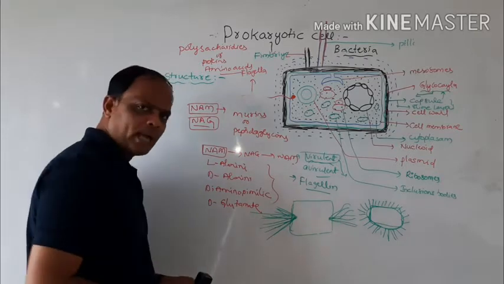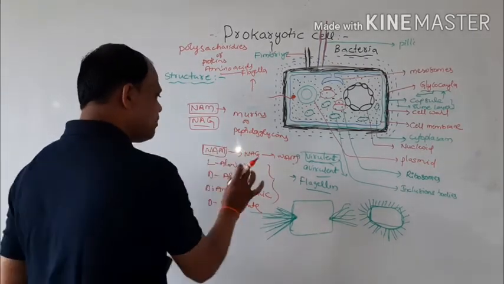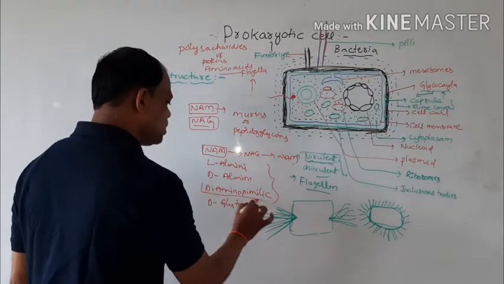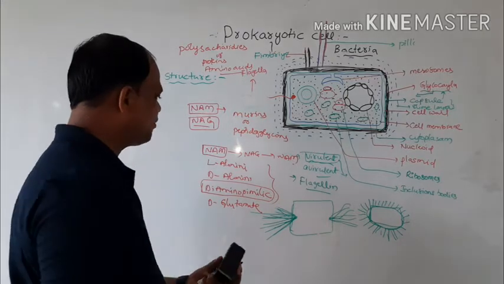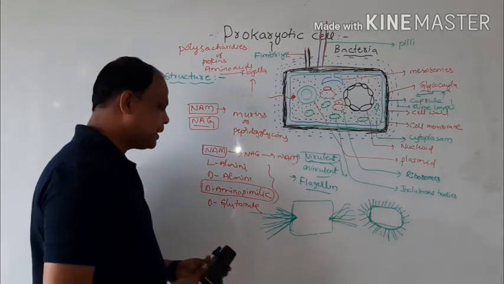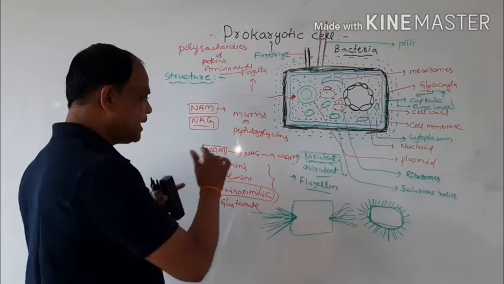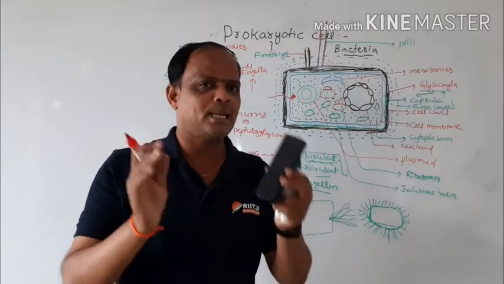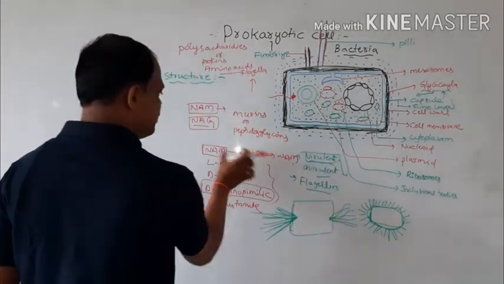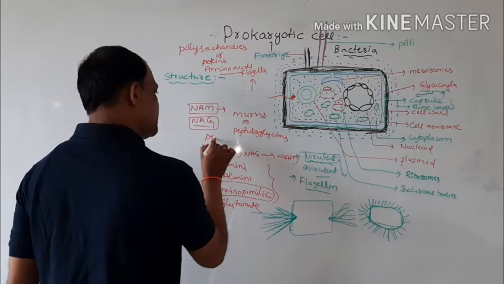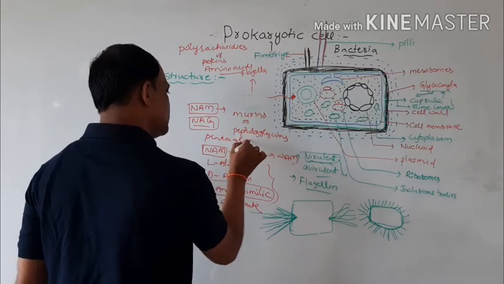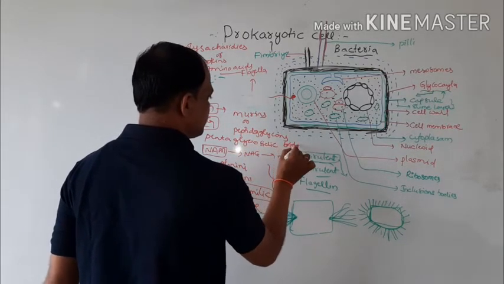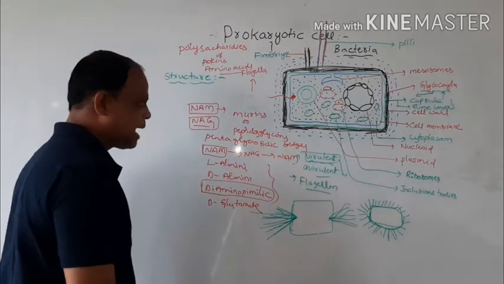These amino acids bind with NAM and NAG, and the third amino acid differs for each NAG and NAM. Here the tetrapeptide chains bind with pentaglycine bridges between this NAM and NAG.